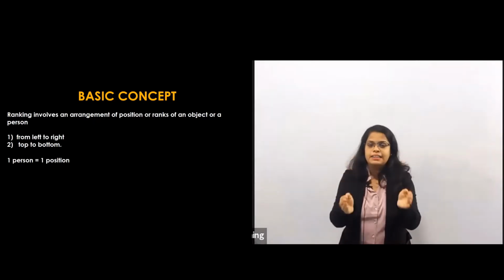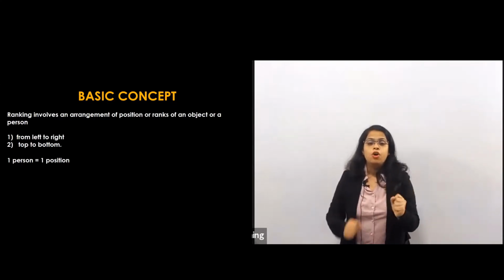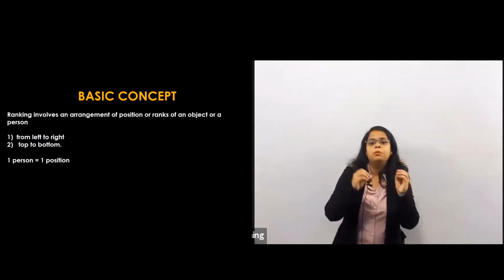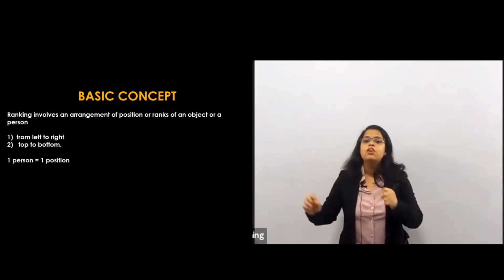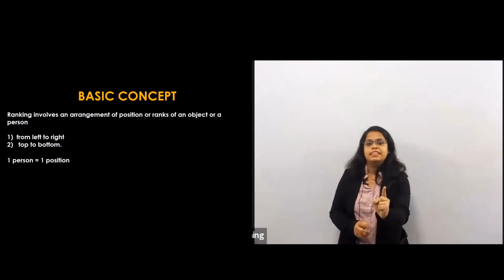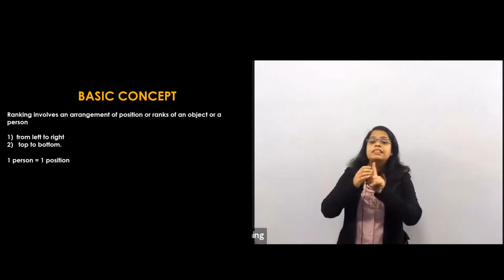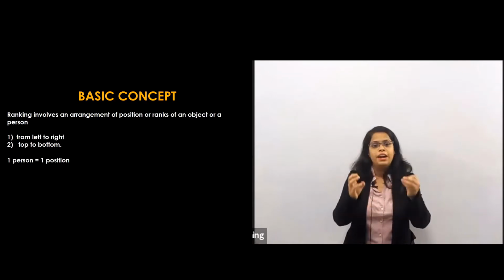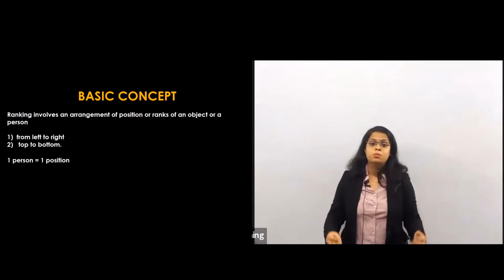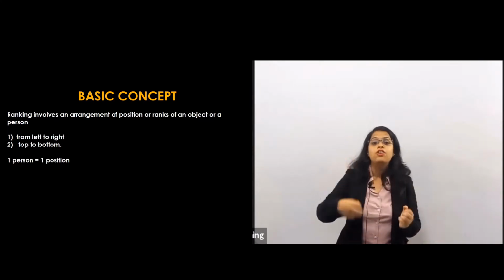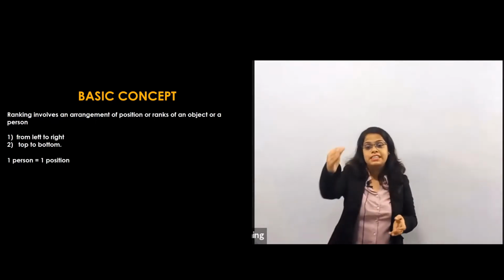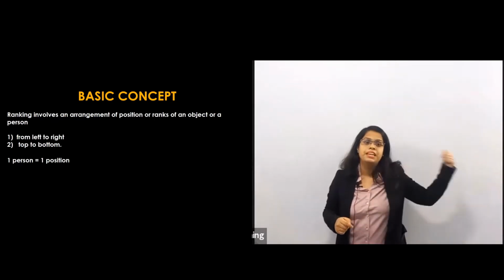That means my car is 13th from the left or 22nd from the right lane. This type of ranking from left or right, or from top or bottom, gives the position, that is 13th or 21st. That 13th is the position of that object, either a car or some students in the classroom. They are in a row or in columns from top to end. So this is the position, that he is 15th from the start, he is 15th from the left hand.